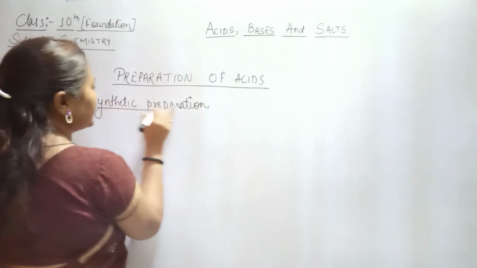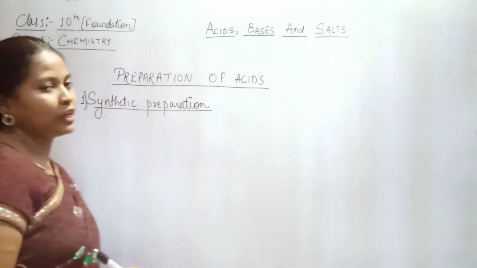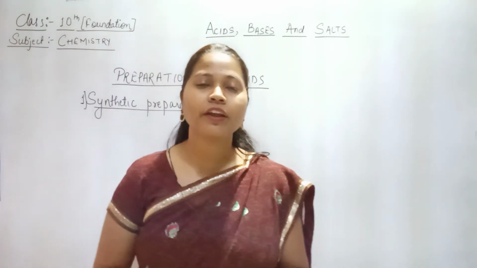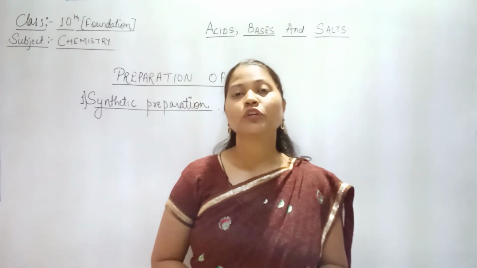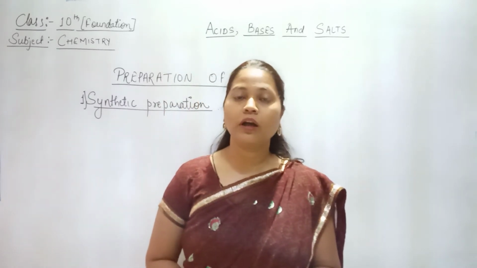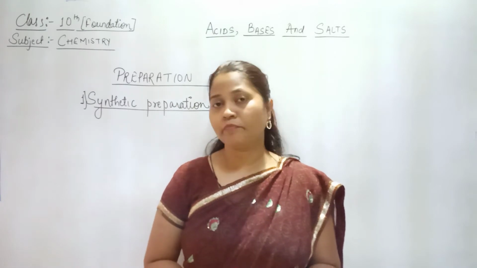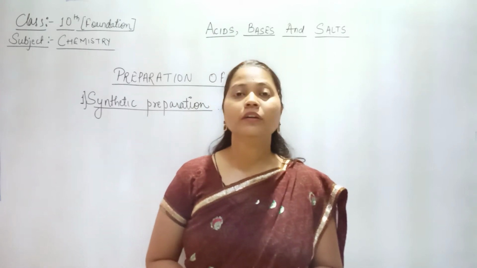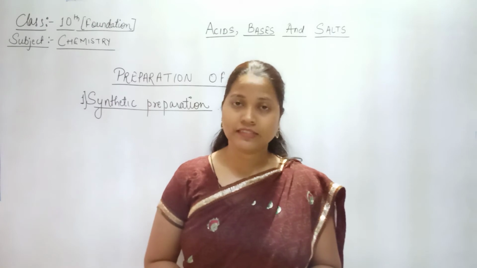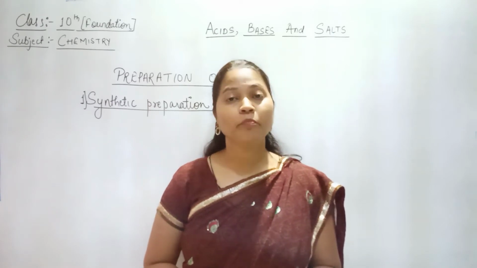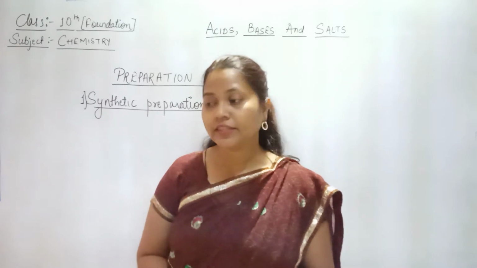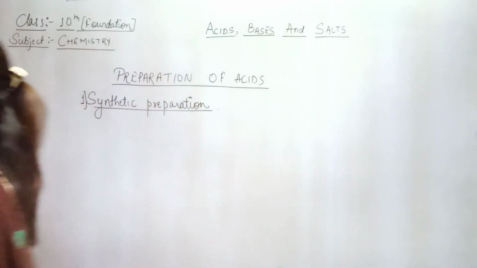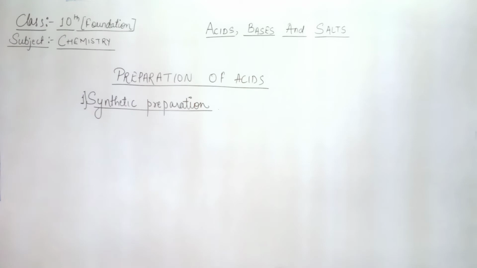So in this synthetic preparation, basically combination reaction occurs. So you all are aware about the combination reaction, I guess, right? We have seen it. So synthetic preparation में क्या होगा? We'll take the example of hydrochloric acid. So here the hydrochloric acid, that is HCl, is prepared by the combination of hydrogen and chlorine gas. ठीक है? So here we are going to take the hydrogen and the chlorine gas for the preparation of HCl.